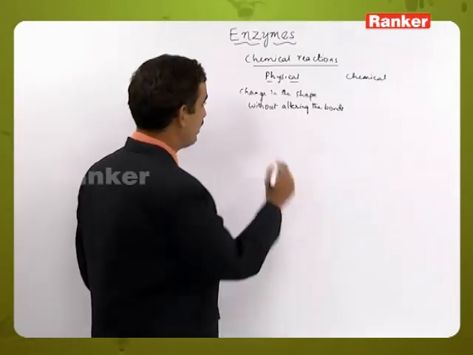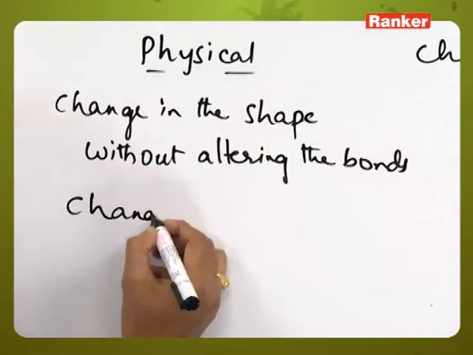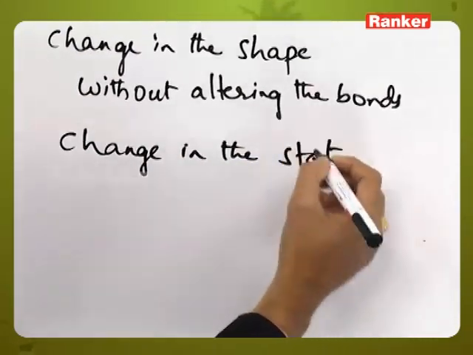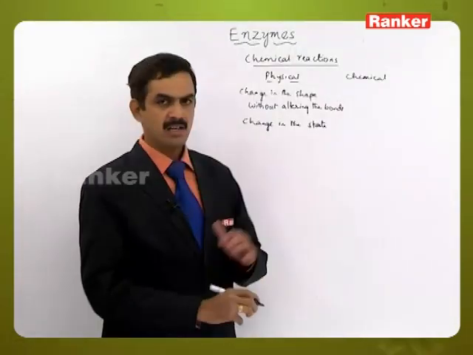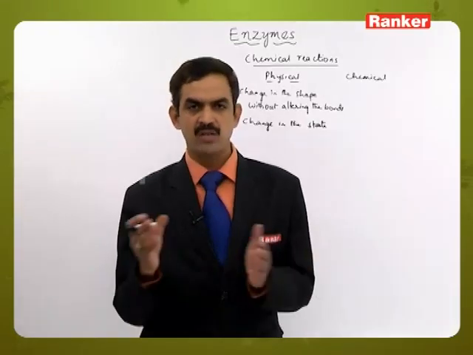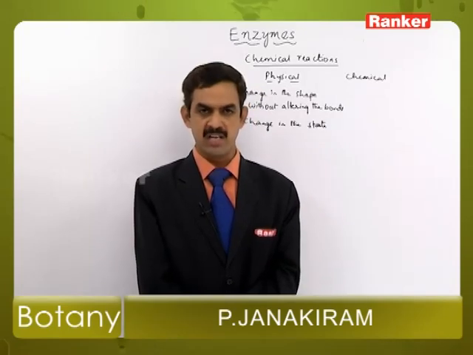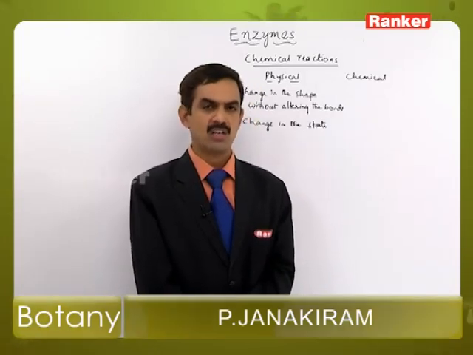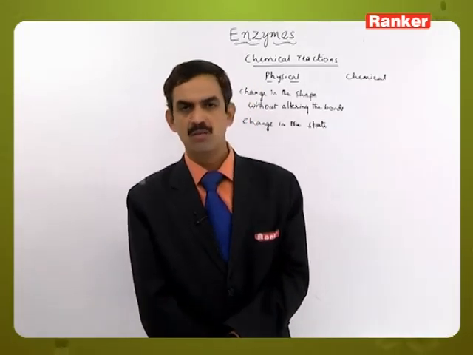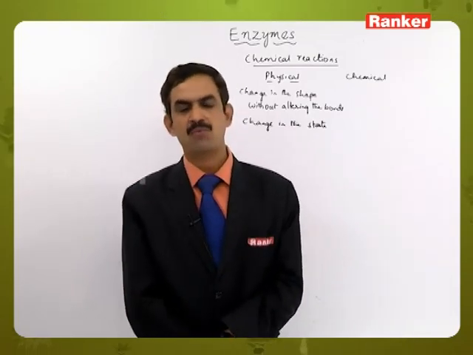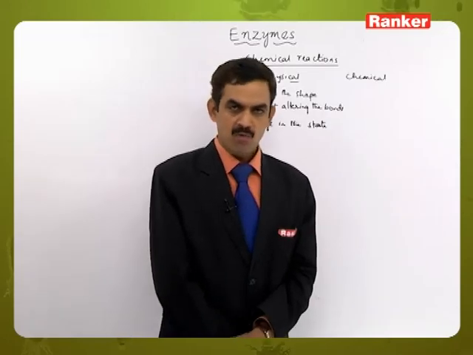The other one is a change in the state of the molecule, that is, ice will be converted into liquid form, the solid state is converted into the liquid state. But there is no formation or breaking of bonds. So that type of physical change is possible in different types of chemical molecules.